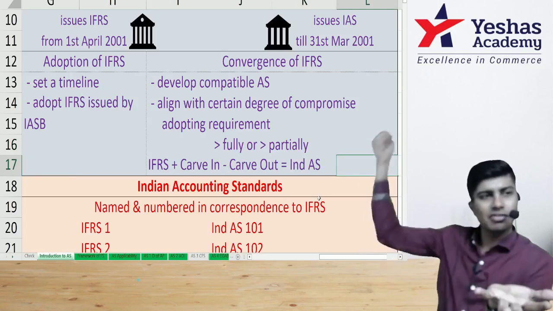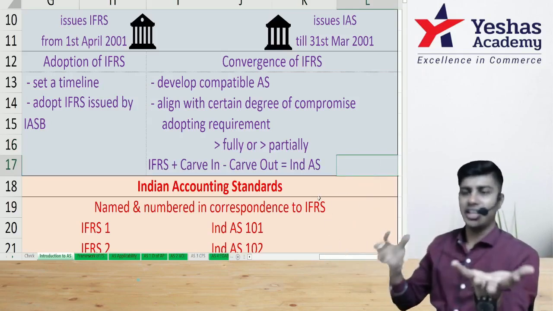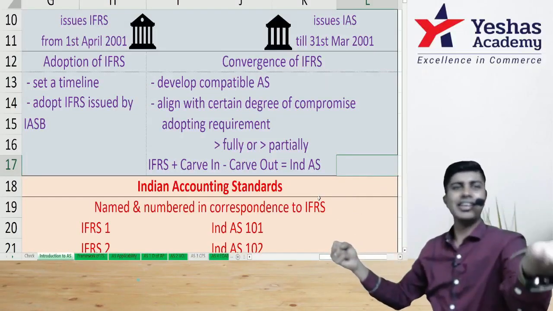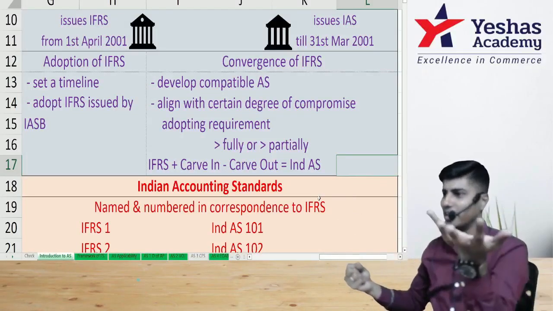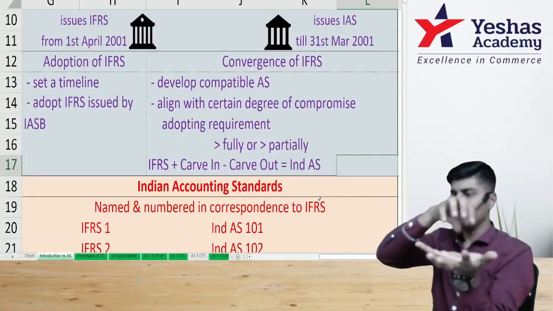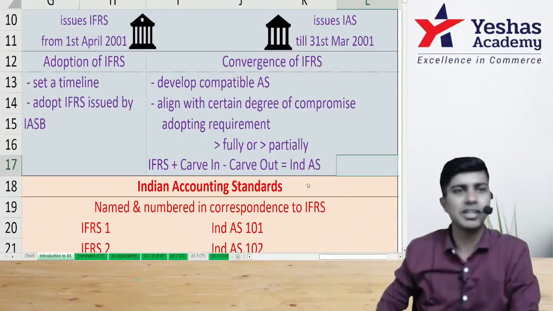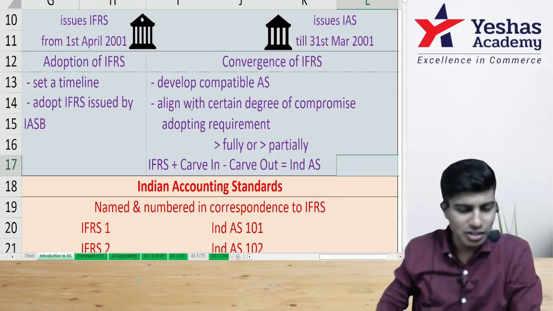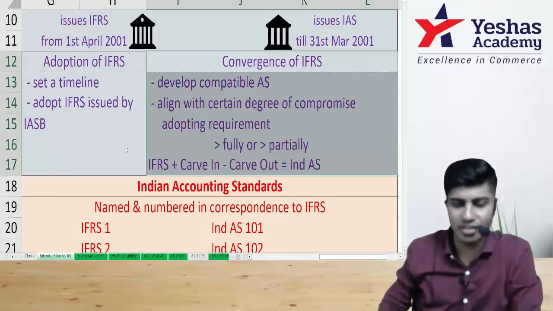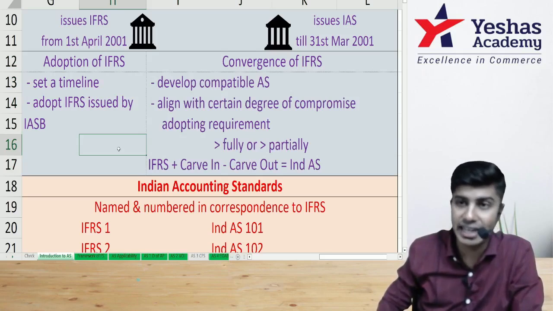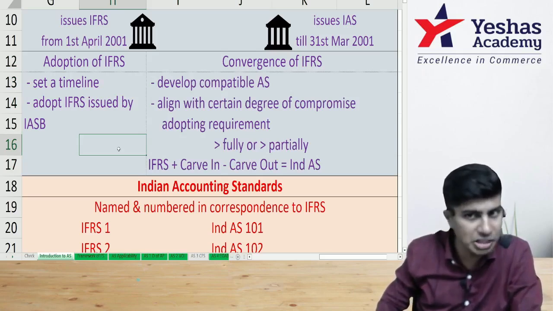What we take out from what is already there is called carve out. IFRS plus carve in minus carve out equals Ind AS. You got this? Very good. Hot and spicy Ind AS ready to serve. So the Indian version of IFRS, after adding carve ins and deleting carve outs, is Ind AS. I hope everyone understood this part.